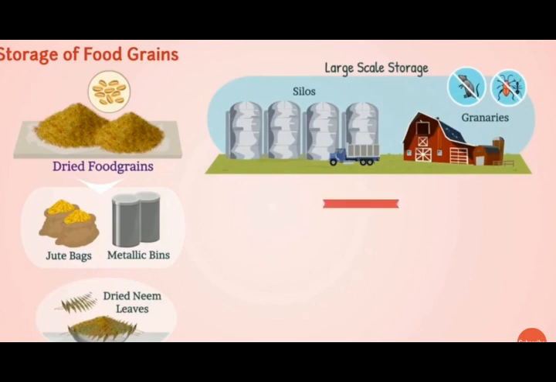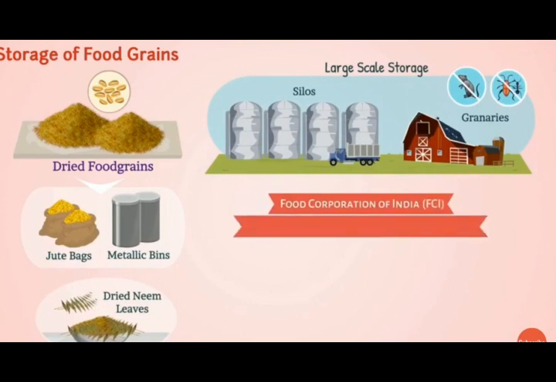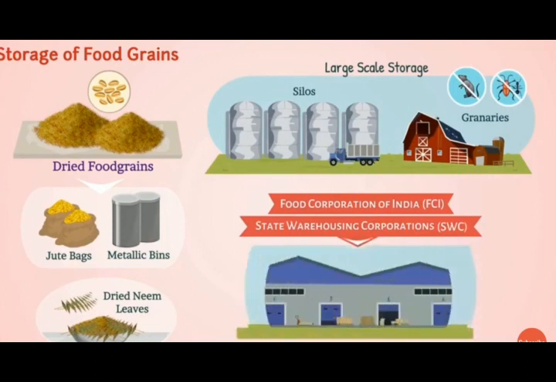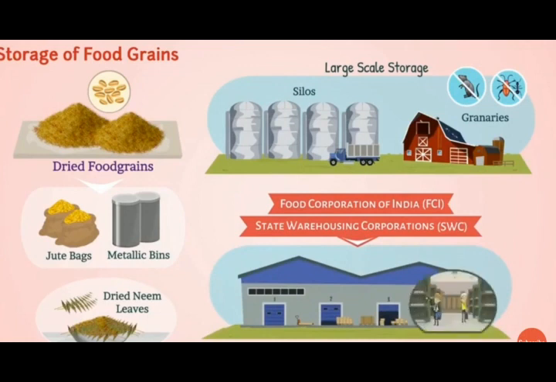Various corporations such as Food Corporation of India, that is FCI, and State Warehousing Corporation, that is SWC, offer the farmers large godowns where they can keep their food grains. Special chemical treatment is given in these large godowns so as to protect the food grains from various microbes. Now, here we have completed all the agricultural practices.